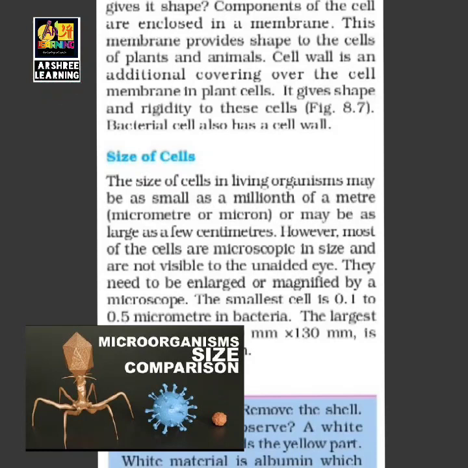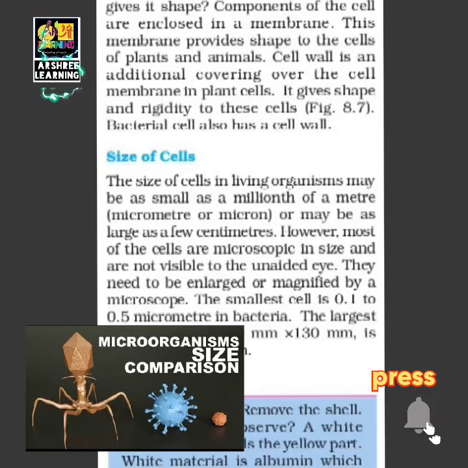Now you read that cells have got shape. Can you guess which part of the cell gives the shape to the cell? The components of the cell are enclosed in a membrane. Membrane means it is like a boundary. This membrane provides shape to the cell. This membrane is called the cell membrane. So every cell has got a cell membrane which gives it shape.